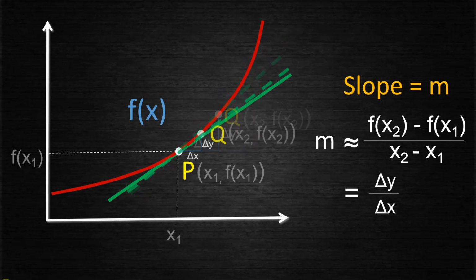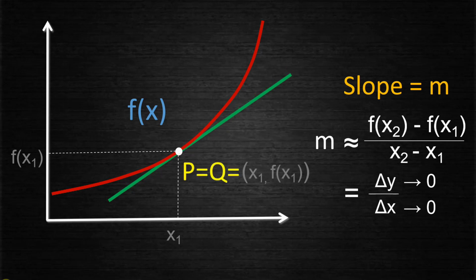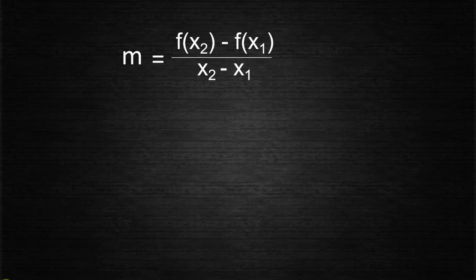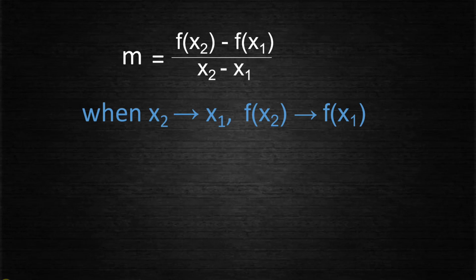When it gets closer to P, delta y and delta x tend to 0, and finally when Q overlaps P, we get delta y is equal to 0 and delta x is equal to 0, and finally m becomes equal to 0/0. Since the slope m has got some real value, this term 0/0 also has got some real value. So in general, the term 0/0 represents slope m of the tangent to a curve whose value is given by m is equal to (f(x2) minus f(x1)) upon (x2 minus x1), where x2 tends to x1 and f(x2) tends to f(x1).